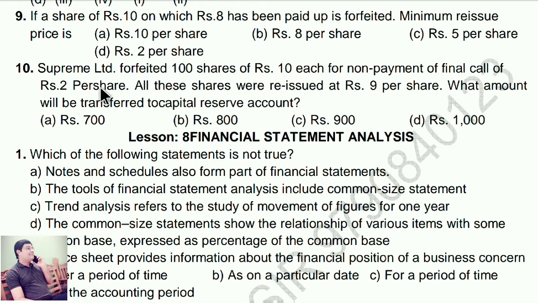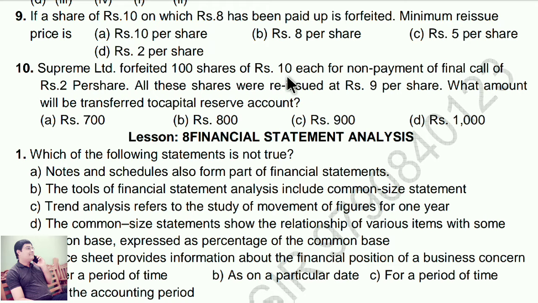Now, Supreme Limited forfeited 100 shares of rupees 10 each for non-payment of final call of rupees 2 per share. All these shares were reissued at rupees 9 per share. What amount will be transferred to capital reserve account? Answer is very simple. 700. How are you going to calculate very fast? See this, I'll tell you the shortcut method.